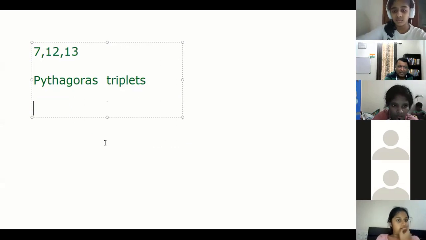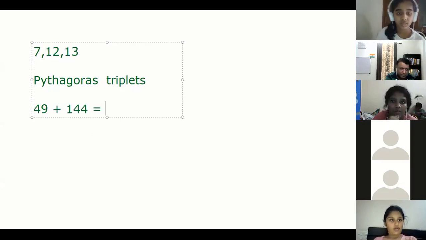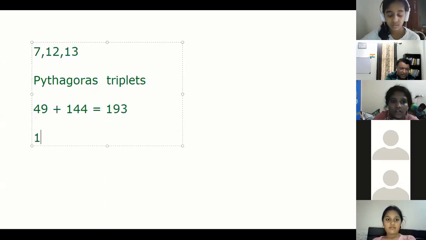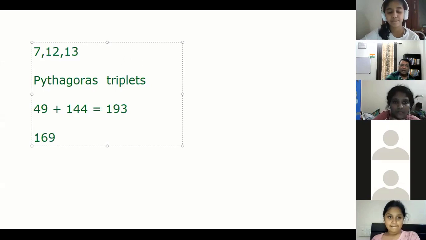Some people are saying yes, some are saying no. Let's check. 7 square is 49, plus 12 square, 144, is 193. What is 13 square? 169. So it is not, because the sum is not coming the same. Easy or not?